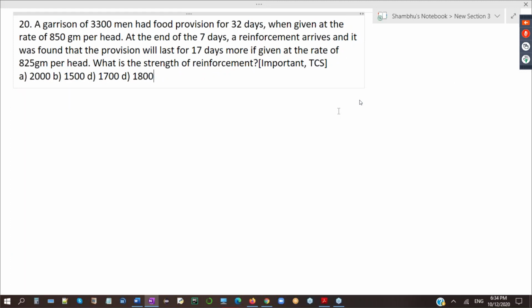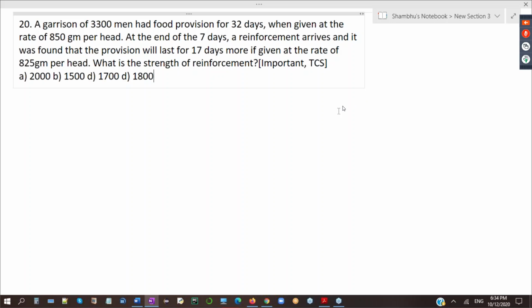The question is: a garrison of 3,300 men had food provision for 32 days when given at the rate of 850 gram per head. At the end of 7 days, reinforcement arrives and it was found that the provision will last for 17 days more if at the rate of 825 gram per head is provided. What is the strength of reinforcement? Garrison means the army camp where the army will make their camp, and they have food for some 32 days.